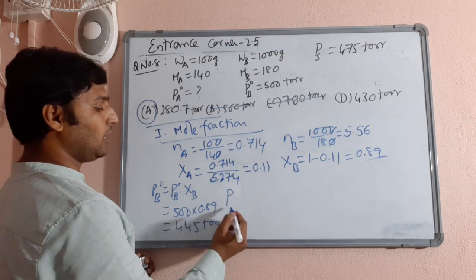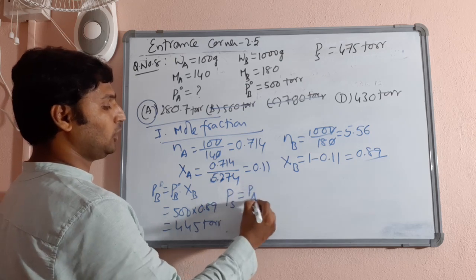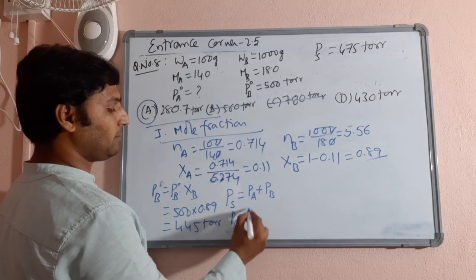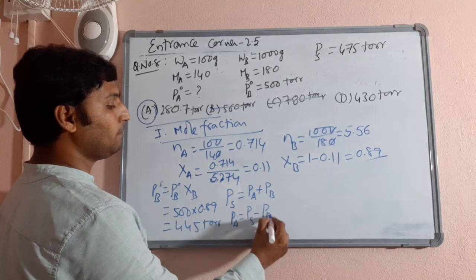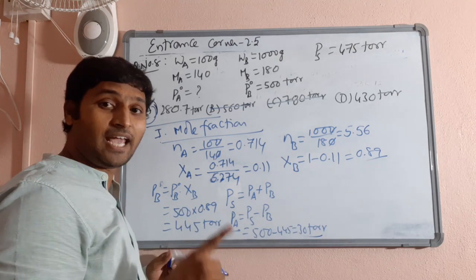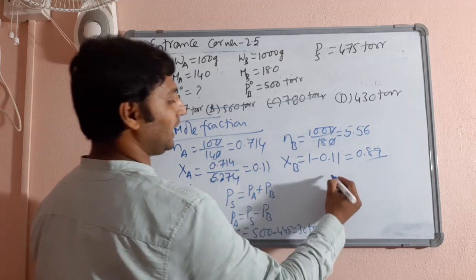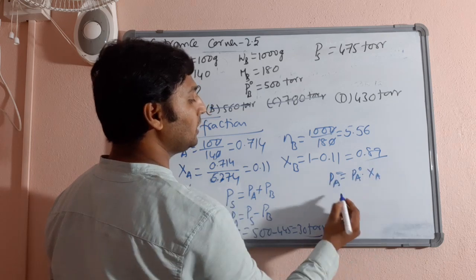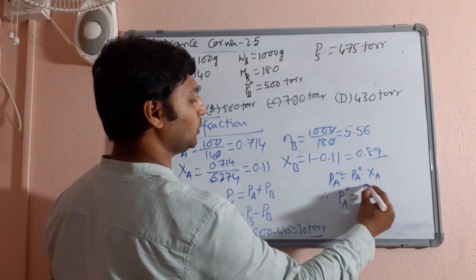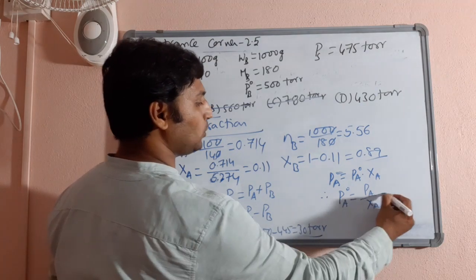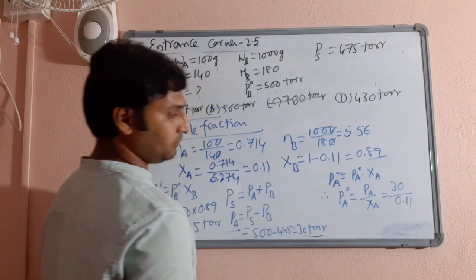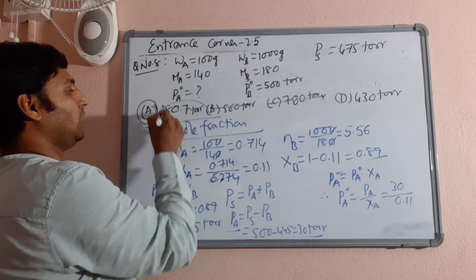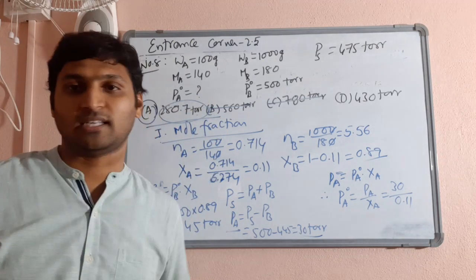Now PB you got. Now vapor pressure of solution must be equal to partial vapor pressure of A plus partial vapor pressure of B. So partial vapor pressure of A must be vapor pressure of solution minus partial vapor pressure of B. Now we want vapor pressure of A in pure state. For that, you take the relation PA is equal to PA naught into XA. Therefore, PA naught must be equal to PA by XA. PA you got 30 divided by 0.11. If it was 0.1, you would have got 300. Because it is 0.11, you will get 280.7, which I already told you in the beginning itself.